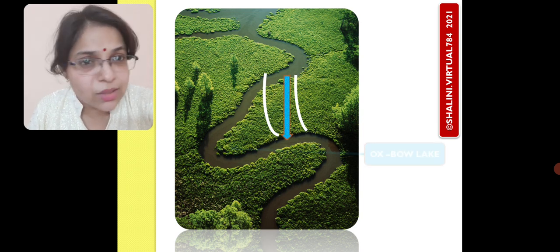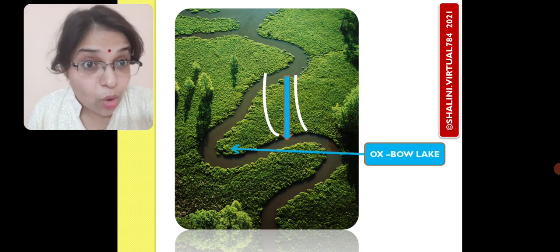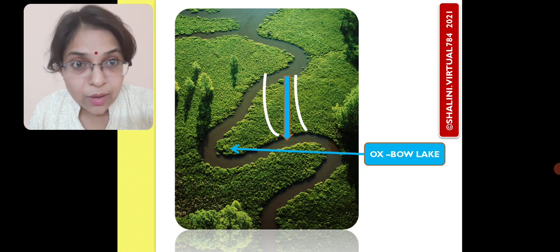There will be a leftover part, which we can see with the help of this animation, that is Oxbow Lake, that I am going to show you right now.